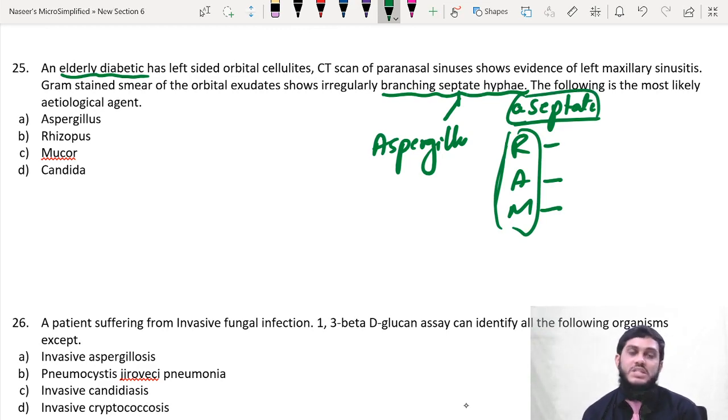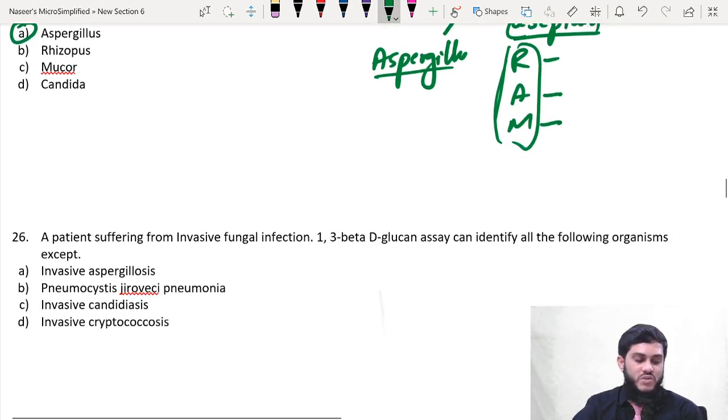Though mucormycosis is very common in diabetics, it doesn't mean that aspergillosis may not occur in diabetes. Aspergillosis can also occur in diabetes, no doubt. That's why, once you see diabetes in the question, don't jump to the answer mucormycosis. Look for the hyphae and confirm whether septate or aseptate. If they are aseptate, only then go for mucormycosis. If they are septate, your answer should be Aspergillus. Therefore, the answer is Aspergillus for this question.